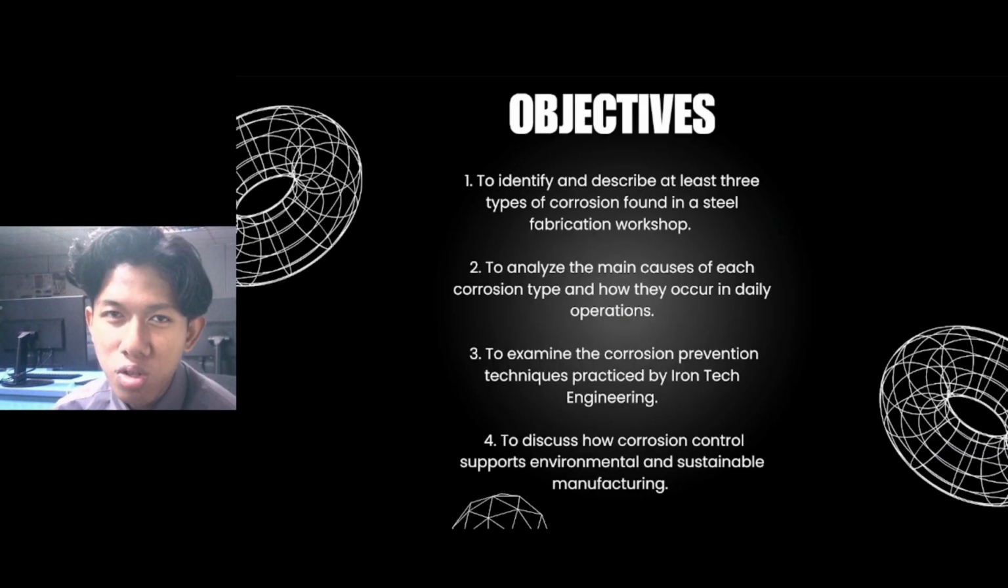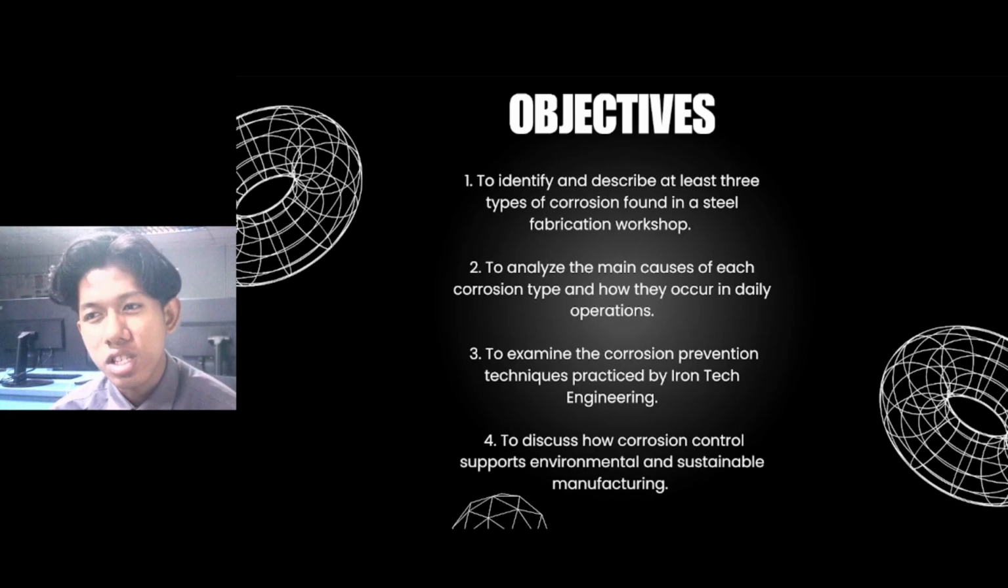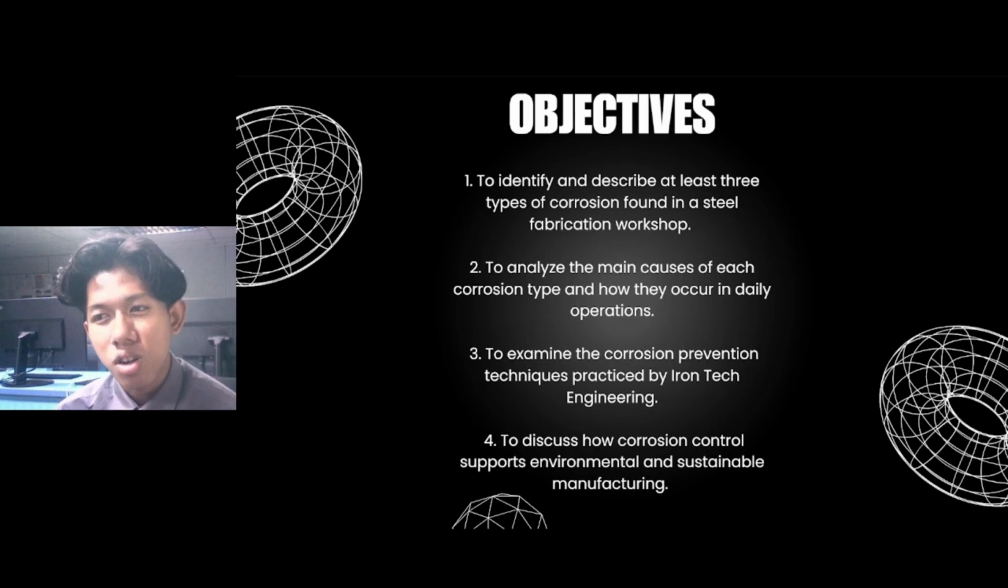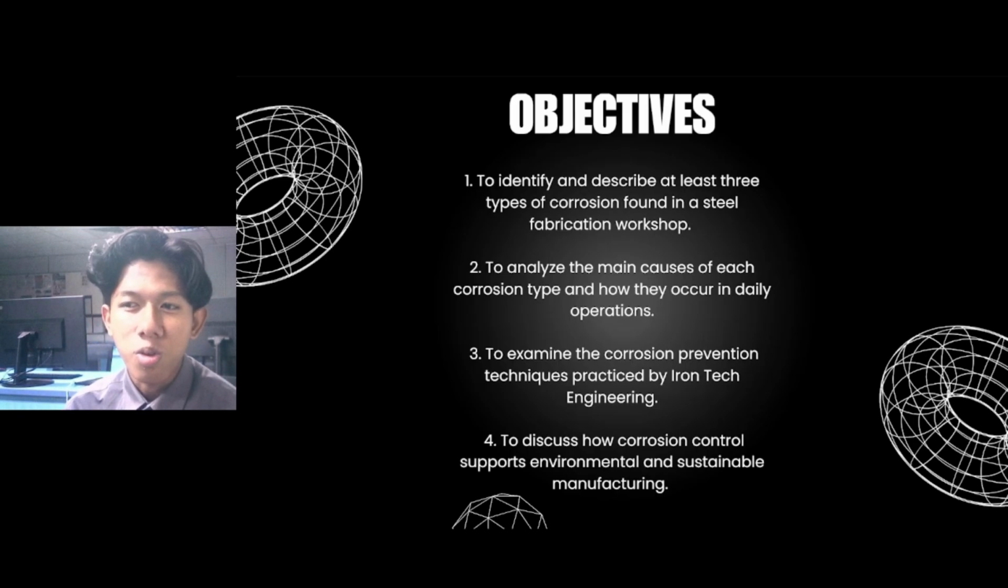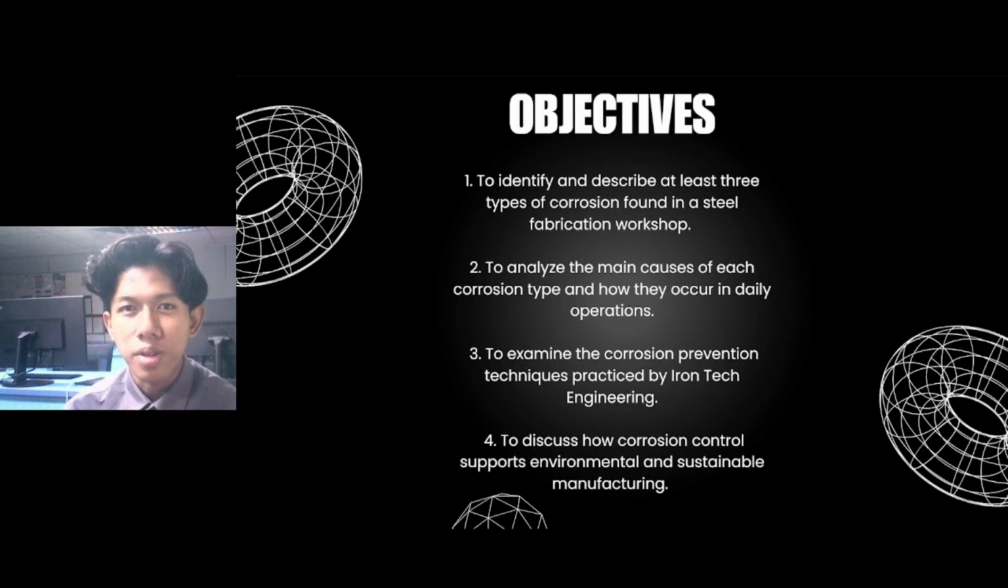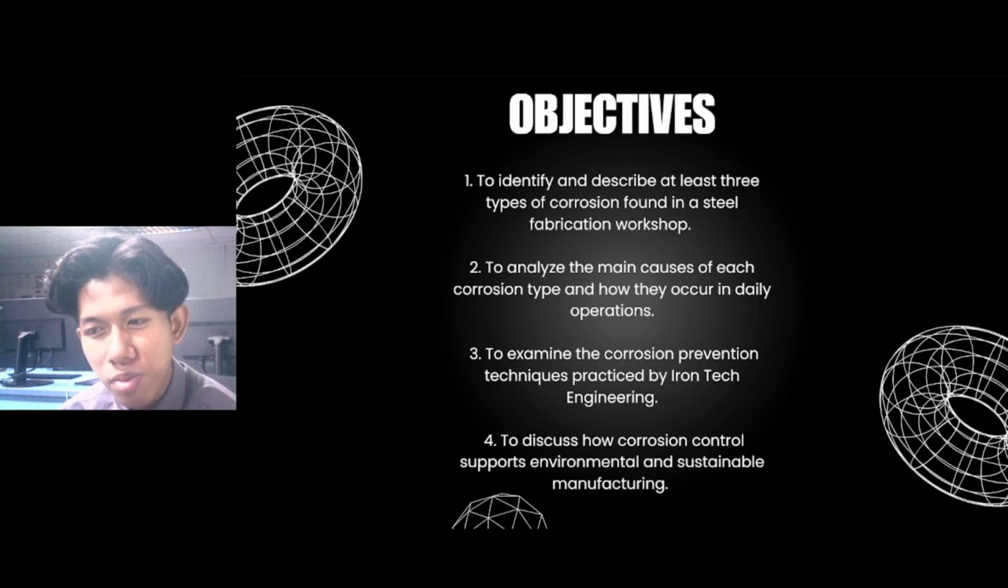The objectives are to identify and describe at least three types of corrosion found in a steel fabrication workshop; to analyze the main cause of each corrosion type and how they occur in daily operation; to examine the corrosion prevention techniques practiced by Iron Tech Engineering; and to discuss how corrosion control supports environmental and sustainable manufacturing.